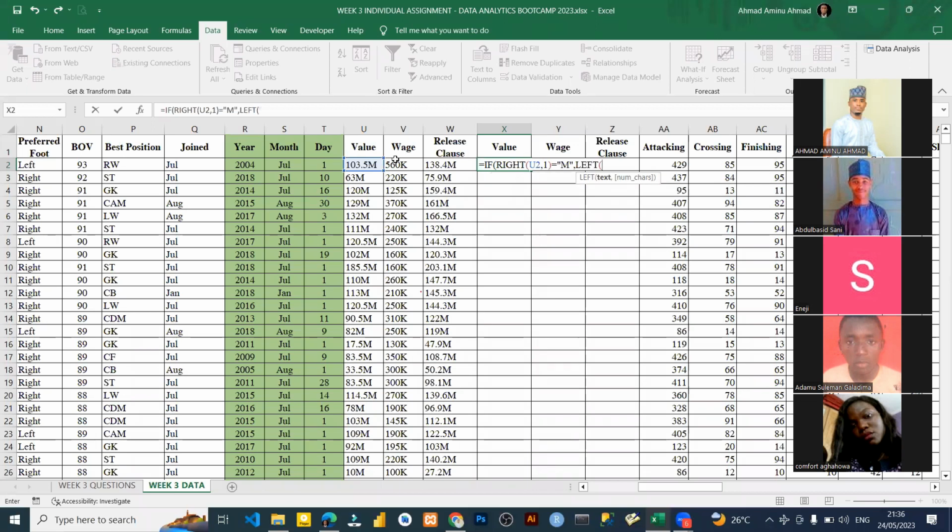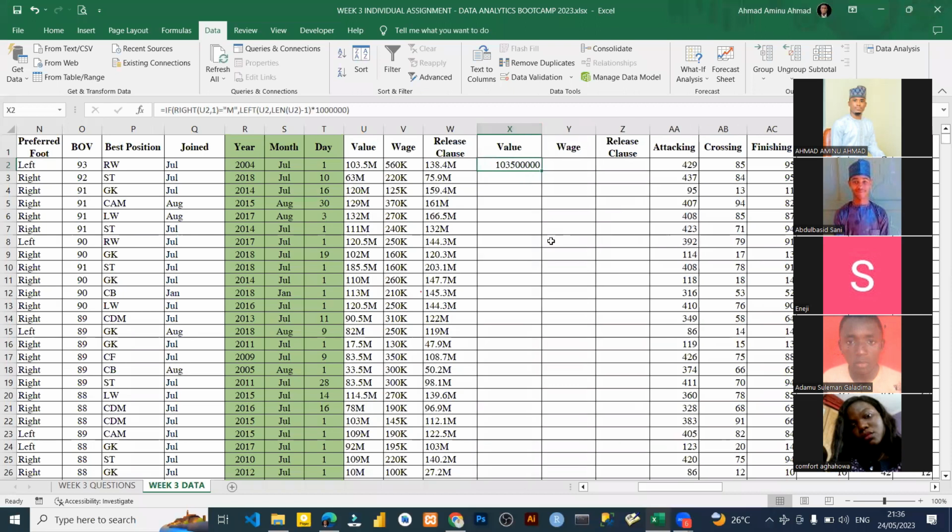Open bracket. Inside this left, what are we taking? We are taking the column. That is our U2. We are taking the column U2. And when we put comma, we are taking the length of the U2 again. So we are going to say length, comma, this U2. We close the U2 and we minus it 1. Then we close the left again. Then we multiply it by 1 million. If I close it and press enter, you see, it gave me 103 million.